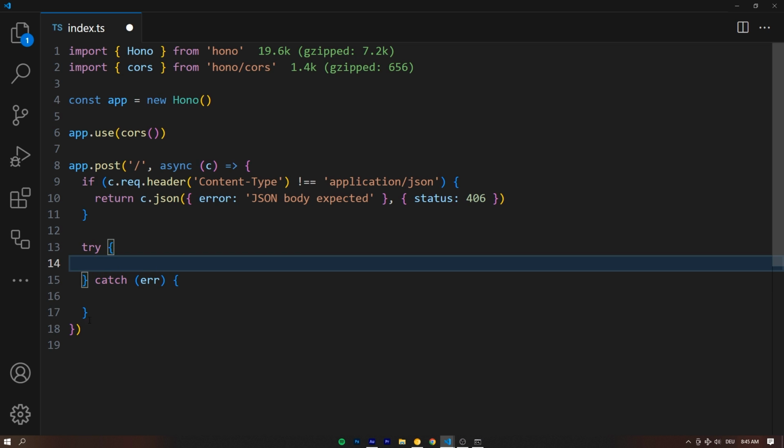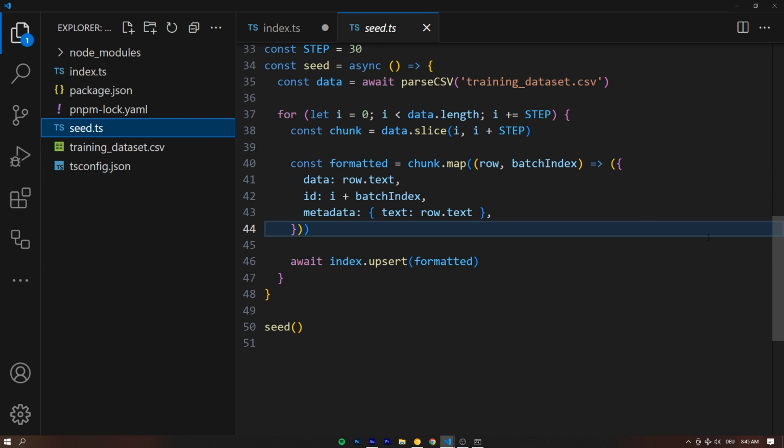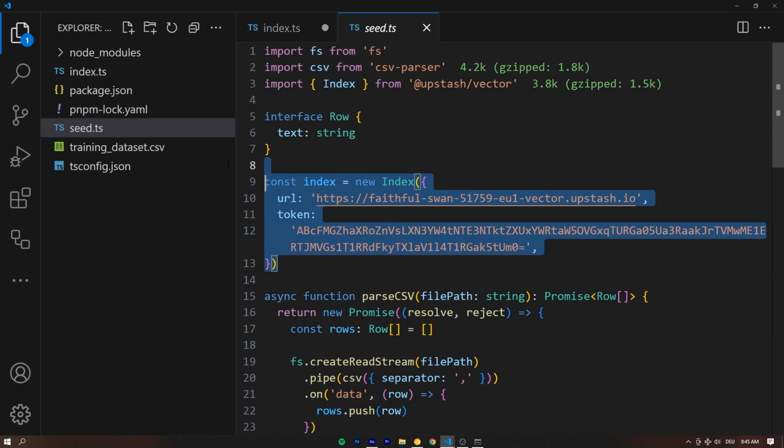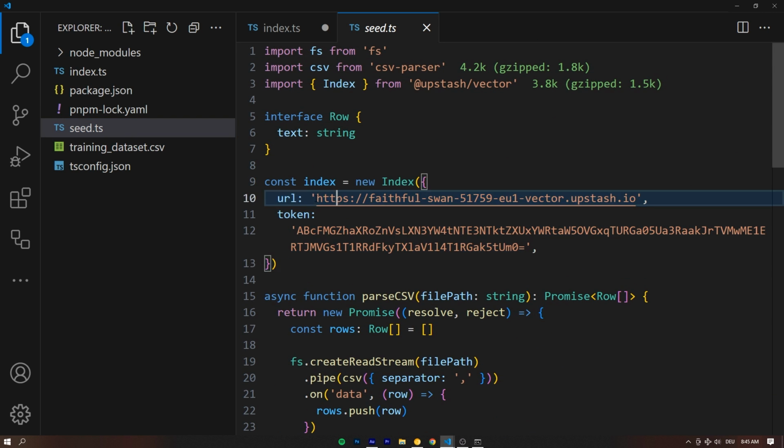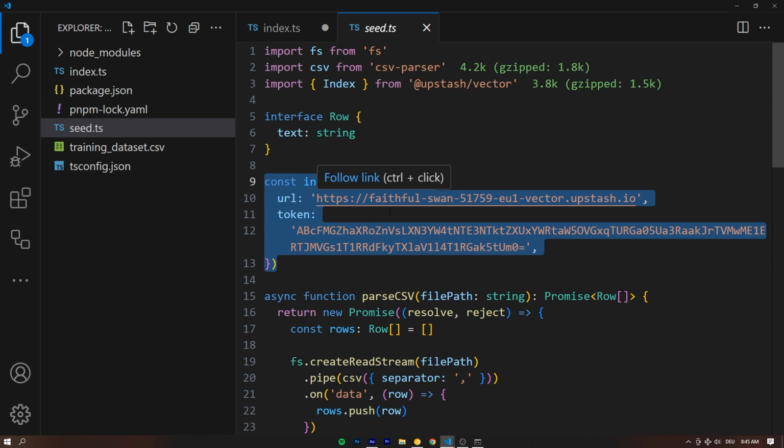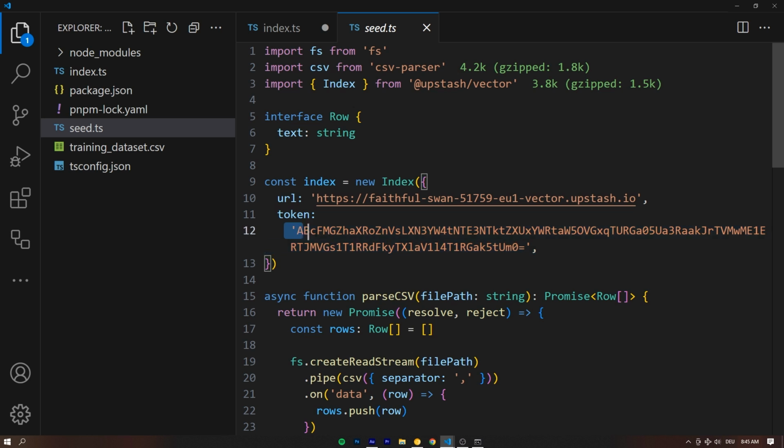Now, the first thing that we want to do in here is get access to our vector database. And actually, one thing I showed you in our seed approach right here, where we just pasted the index with the credentials, right? These are very sensitive pieces of information. Usually, this is a very big no-no, right? Just pasting them as clear text into your file. That's generally a very bad idea. I just did that to show you the seeding. Normally you don't want to do that, so we're not going to do it anymore. We're going to find a better approach.